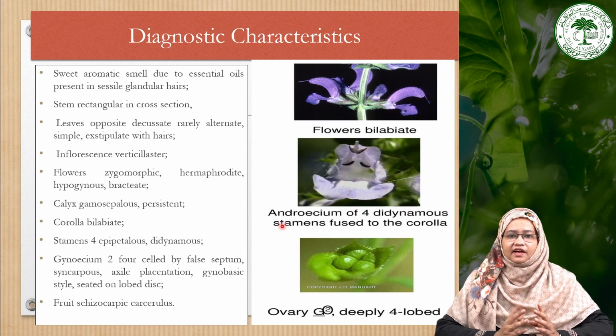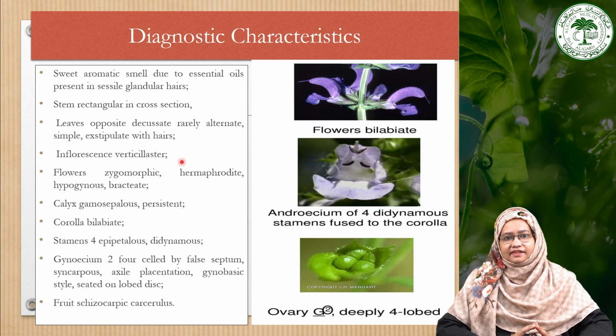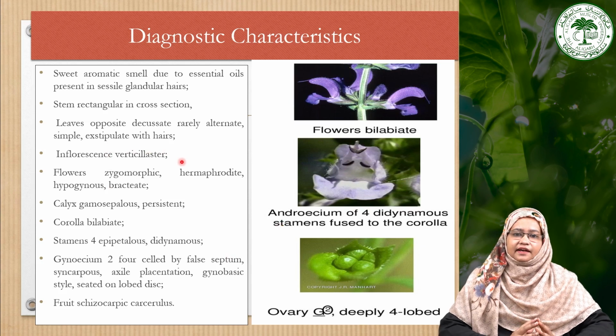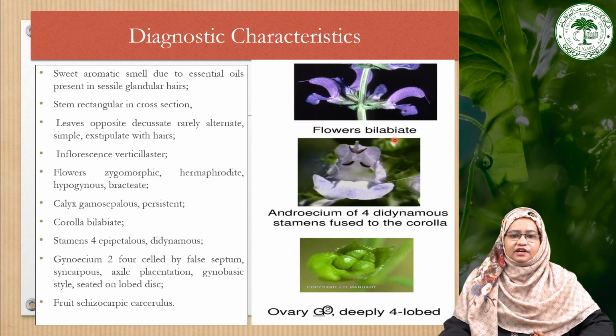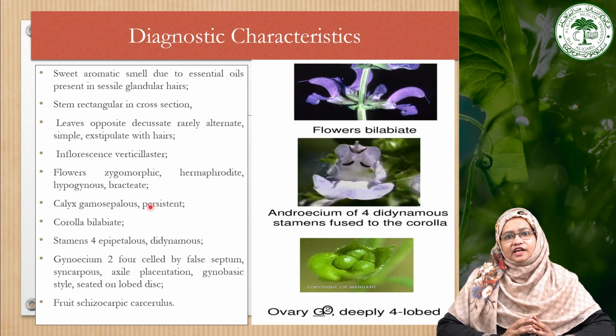Their leaves also have glandular hairs, and the next characteristic is the presence of inflorescence, that is the verticillaster type of inflorescence. Then the flowers are zygomorphic, bisexual, hypogynous and bracteate. They also have a bilabiate flower condition, which means the corolla is in the form of a two-lipped structure.